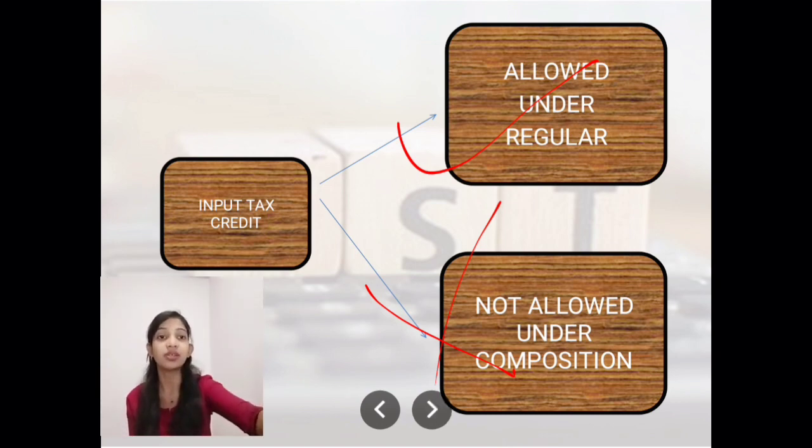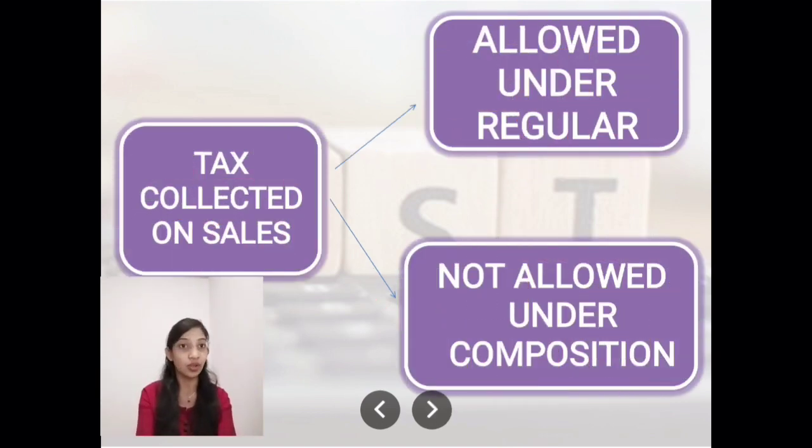The next thing is tax collected on sales. If you are under the regular scheme, you can make tax invoices. But if you are in a composition scheme, then you will write a bill of supply. So basically it means that if you choose the composition scheme, you cannot write tax invoices, and you also cannot collect tax from the customer.